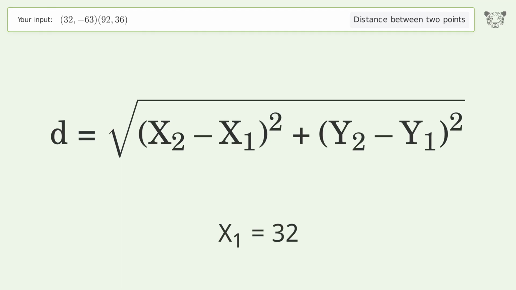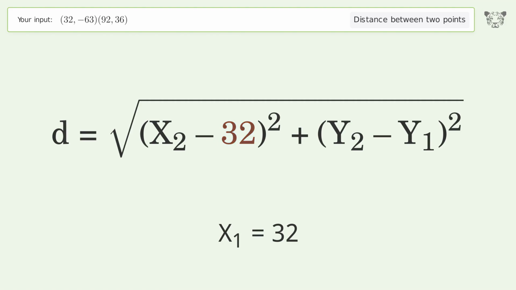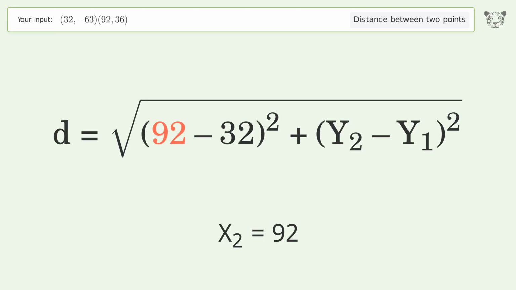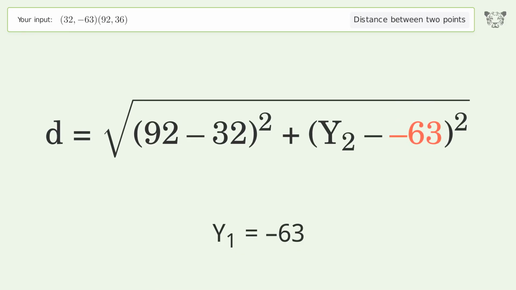x1 equals 32. x2 equals 92. y1 equals negative 63. y2 equals 36.